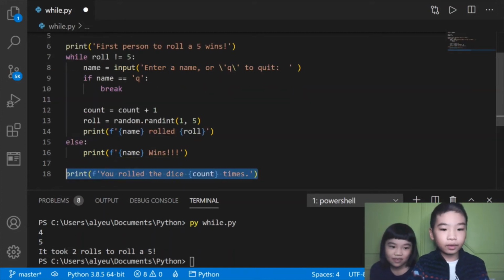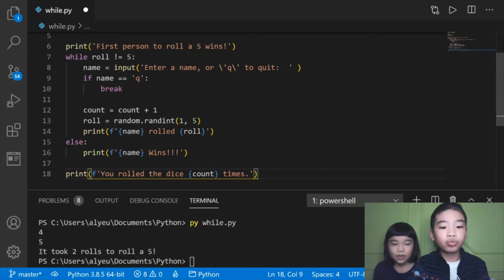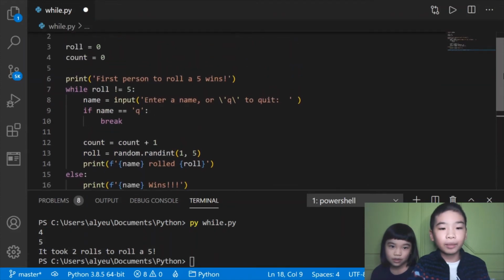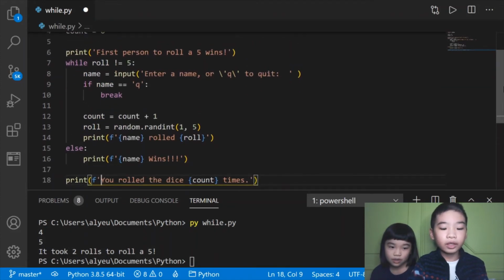Then after that, you'll go to print f-string, you roll the dice count times. So it'll also print you roll the dice count times if you pressed Q. That means quit. Let's save it and go to here and do py roll.py.